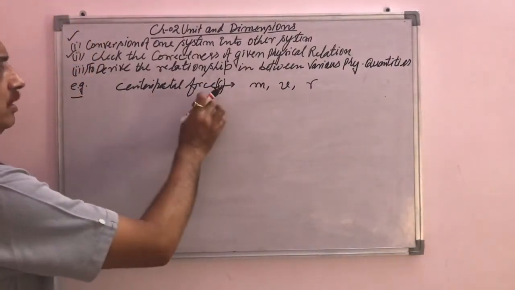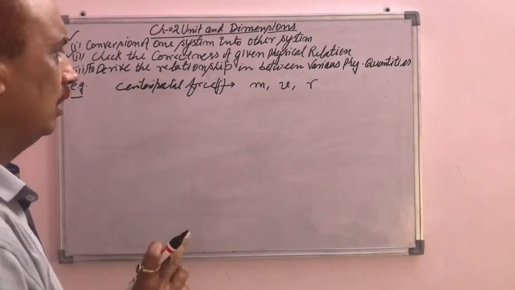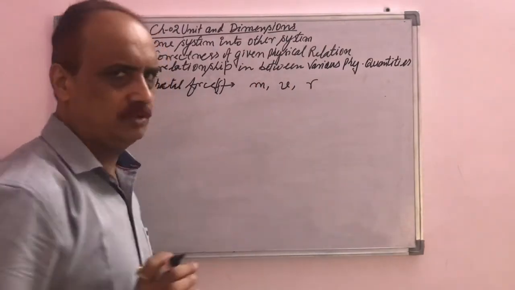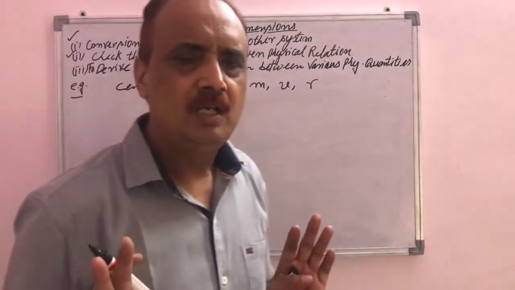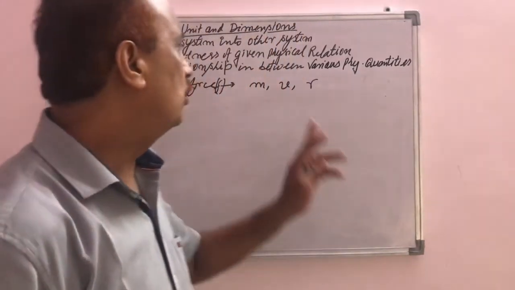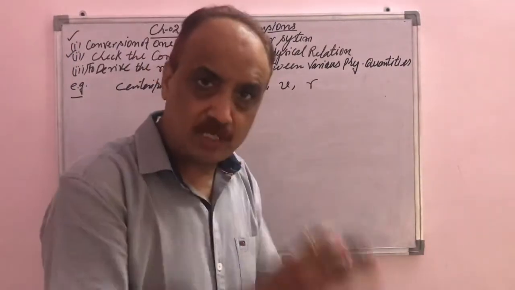So F is related to these three quantities m, v and r, meaning mass of the particle, velocity of the particle and radius of the circle, but we don't know the formula for the centripetal force in terms of these physical quantities. So we have to derive the relation.